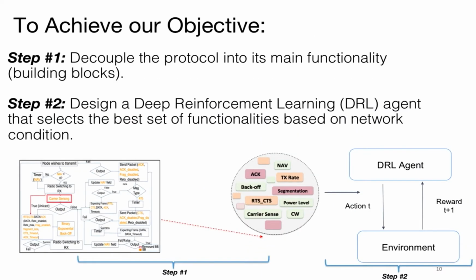To achieve our objective, we perform two main steps. First, we decouple a protocol into its main functionalities, and from now on we refer to them as building blocks. In the second step, we design a deep reinforcement learning-based agent that learns to select the best set of building blocks based on the network condition and configuration. But how does the agent learn? Simply put, the agent learns by interacting with the environment.